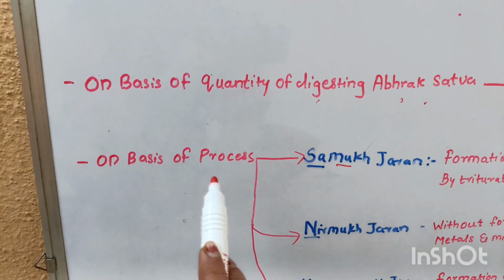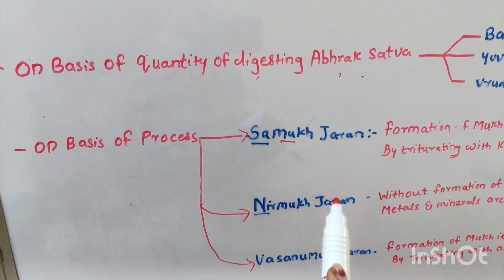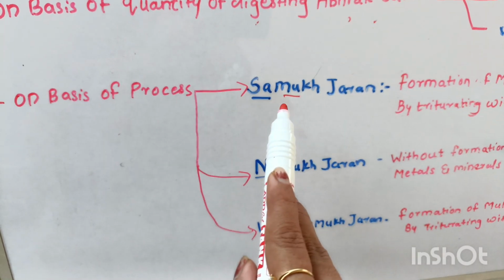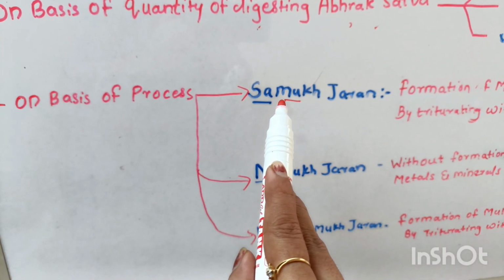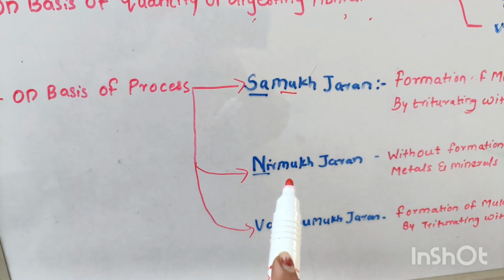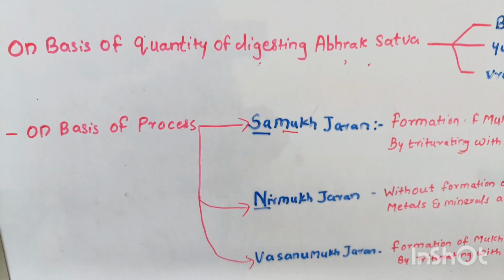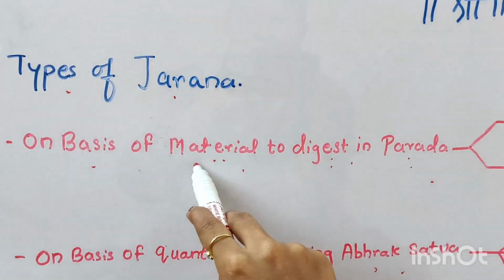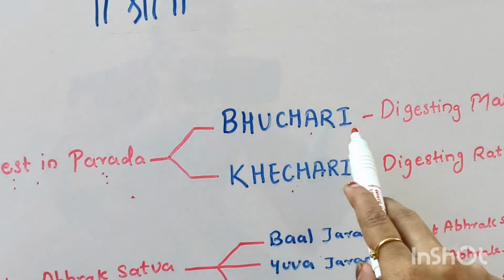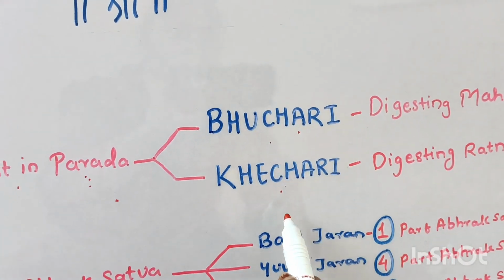On the basis of process, it is called Samukjaran, Nirmukjaran and Vasanumukjaran. If you know the first two videos, you'll know the meaning of Mukha, Nirmukh and Vasanumukh. On the basis of the material to digest in Parada, there are two types, Bhuchari and Khechari.